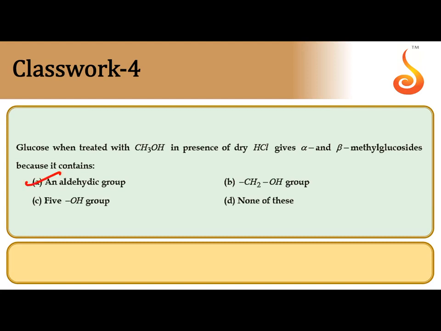Because it contains an aldehyde group, after cyclization it gives a cyclic hemiacetal structure that undergoes reaction with methyl alcohol, methylation, and it gives two types of isomers, alpha and beta.